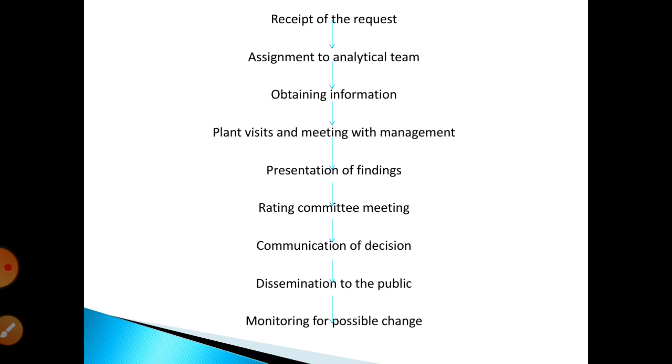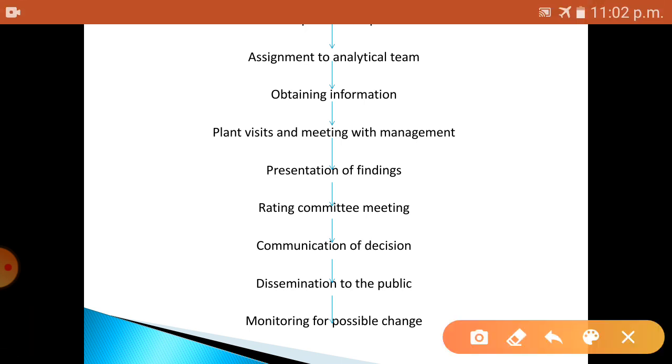Next comes the second step, called assignment of analytical team. Once the request has come and the rating agency has accepted it, the credit rating agency assigns the job to its analytical team.